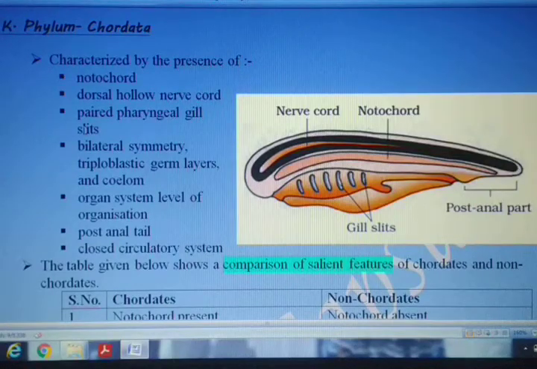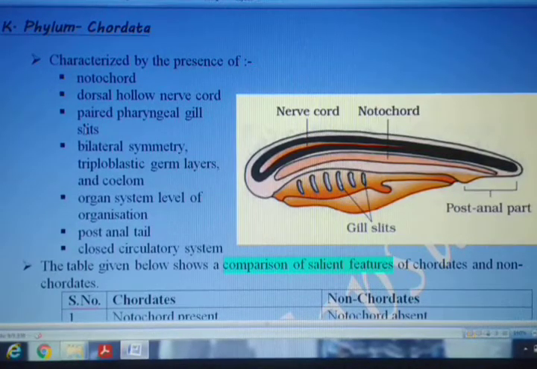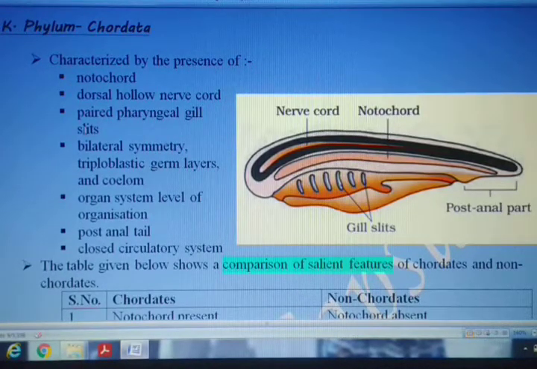Hello everyone. In the previous video, I had discussed two phyla, that was phylum Echinodermata and phylum Hemichordata. Phylum Hemichordata is the last one under non-chordates. Now, coming to the last phylum, that is phylum Chordata.